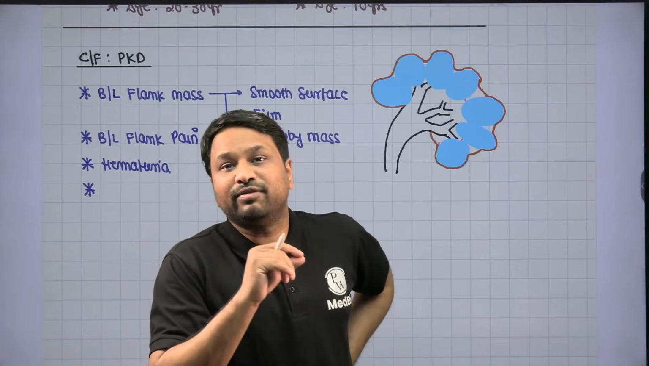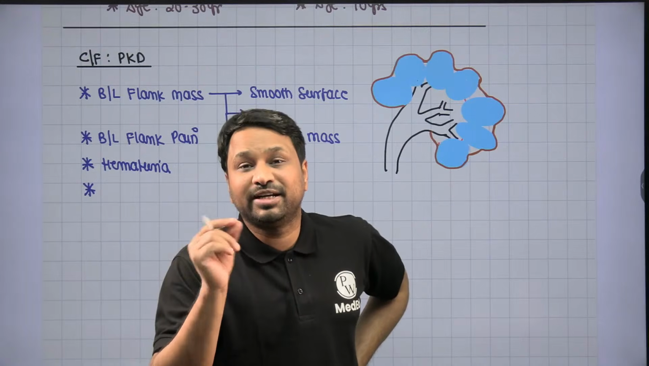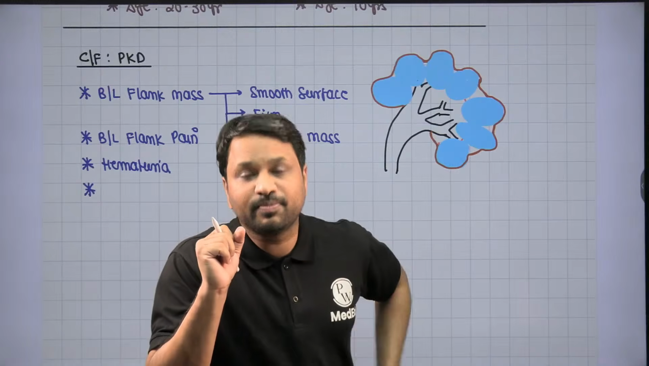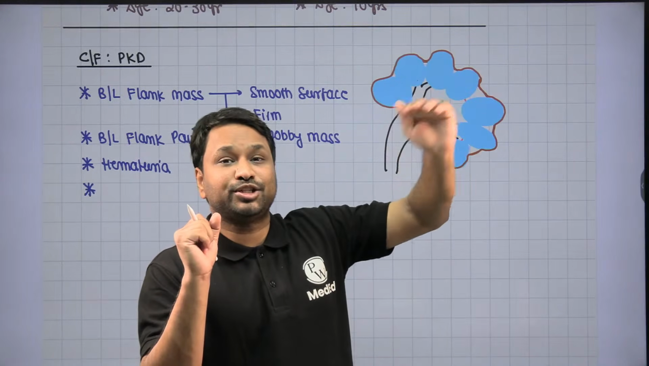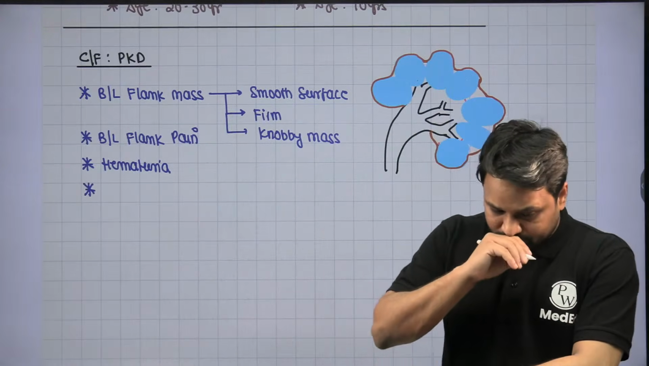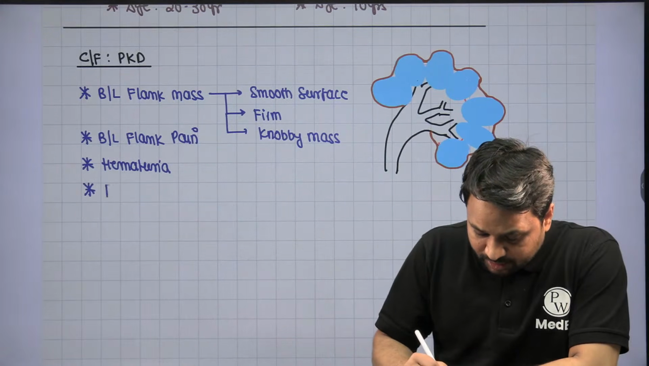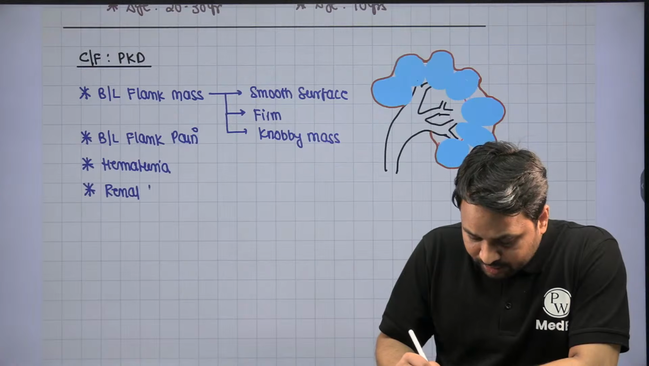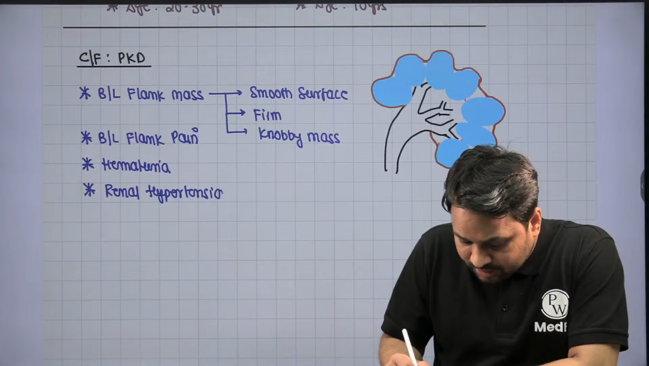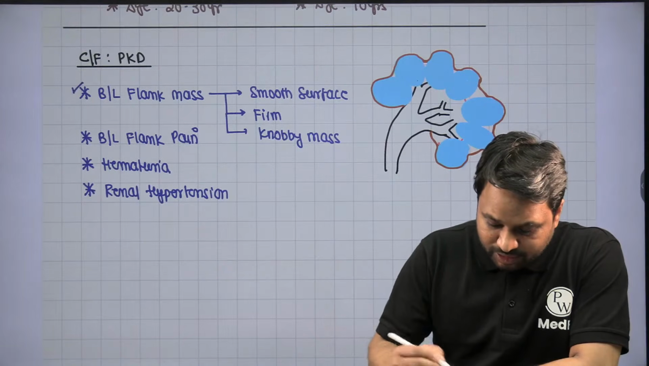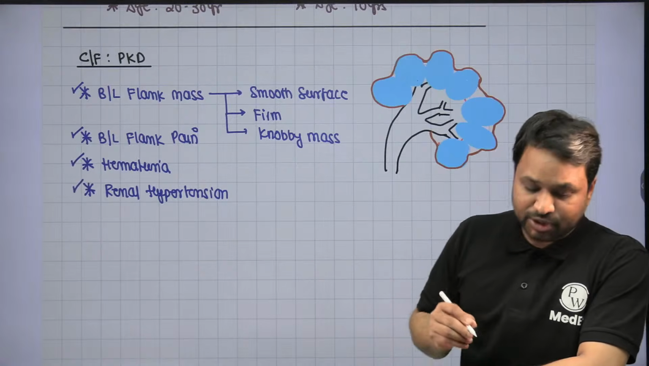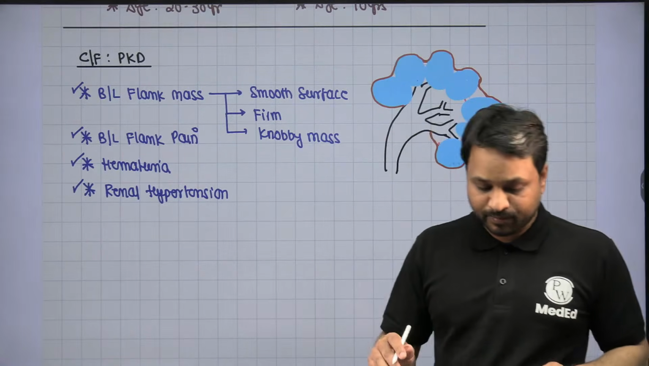Every time the GFR falls, what is going to happen to compensate for the decrease in filtrate? You will have activation of the renin-angiotensin-aldosterone system, which will cause an increase in aldosterone secretion. Now, the problem with aldosterone is that it causes vasoconstriction, and that vasoconstriction will result in hypertension, and this is what we call renal hypertension. So, bilateral flank mass, bilateral flank pain, hematuria, and renal hypertension are the initial presentation that you will see, right?